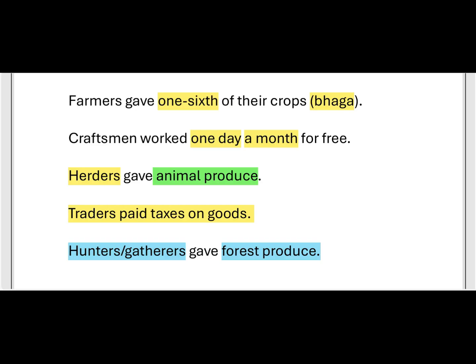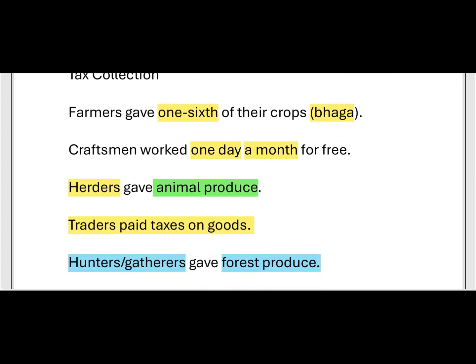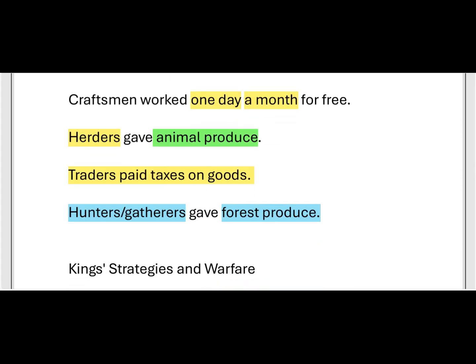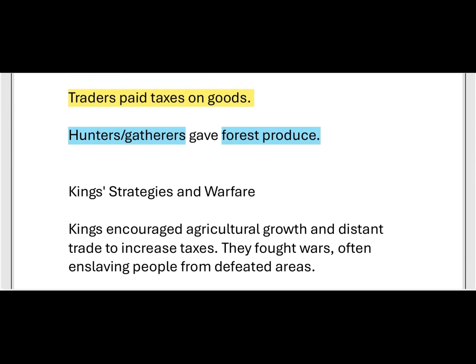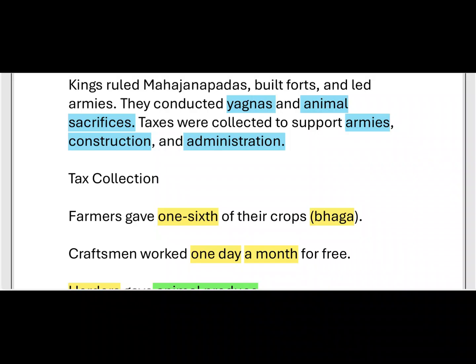They gather forest products like honey, milk, bamboo sticks, gum, and so on. Whatever they collected from the forest, they have to pay some tax in the form of forest produce to the king. This is all about tax collection.